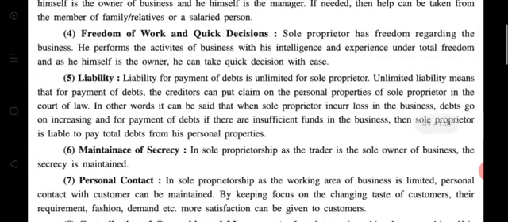Then freedom of work and quick decision. How? Just think, if two or more persons are doing a business, then in that type of business mutual agreement, I mean consent, is required, and the decision is taken by all the persons. So it is time consuming and also they don't have freedom.